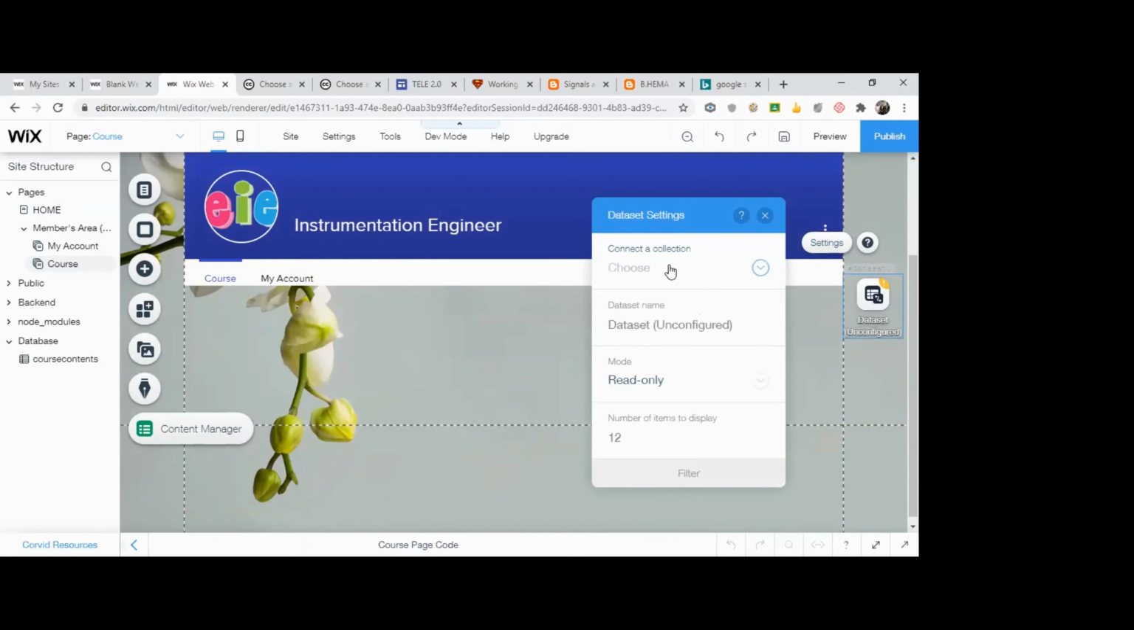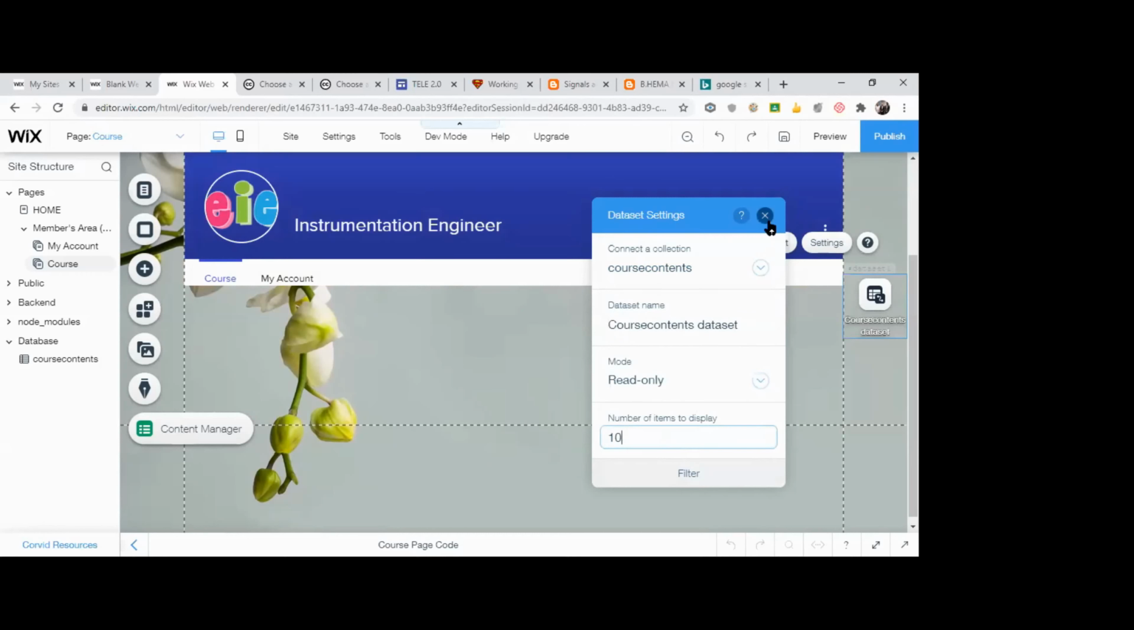Okay. So which collection do you want to connect it to? I want to connect to course contents. See, I am choosing course contents. How many items to display? This you can fix as 10 for now. Then I will tell you the purpose of it.